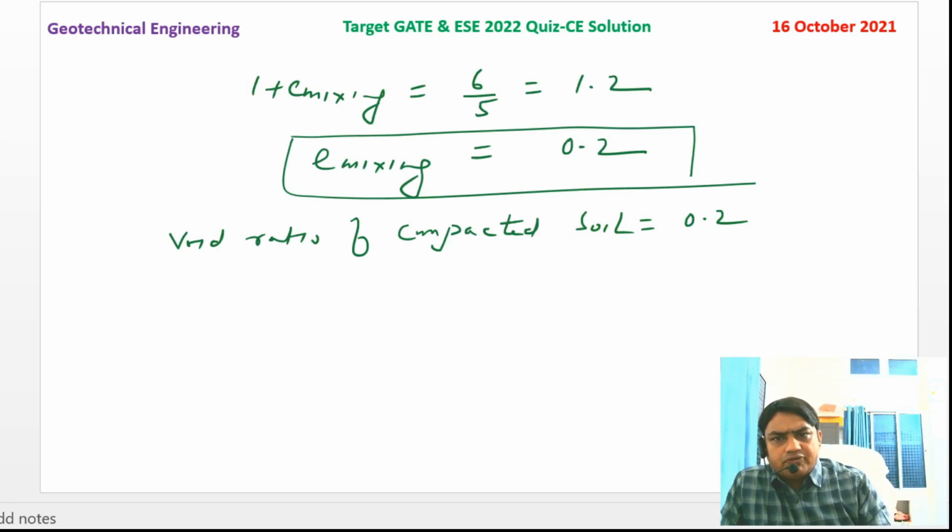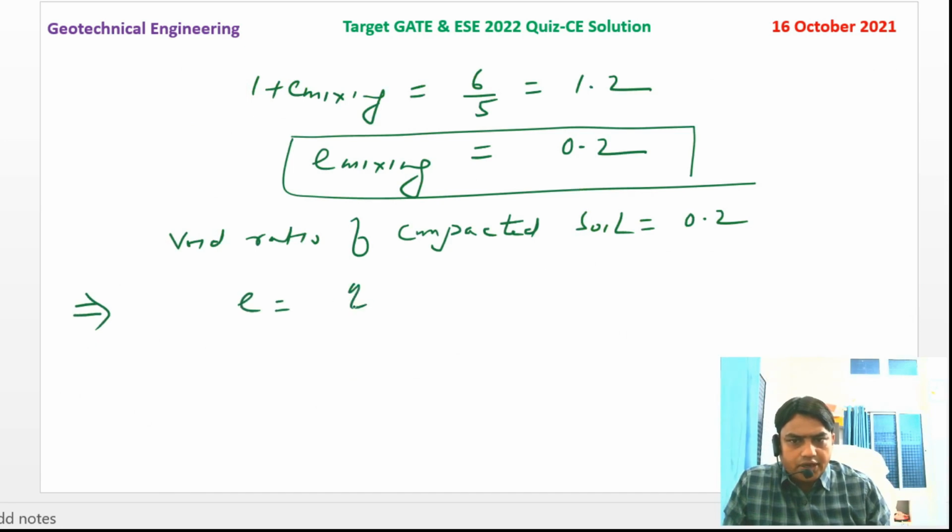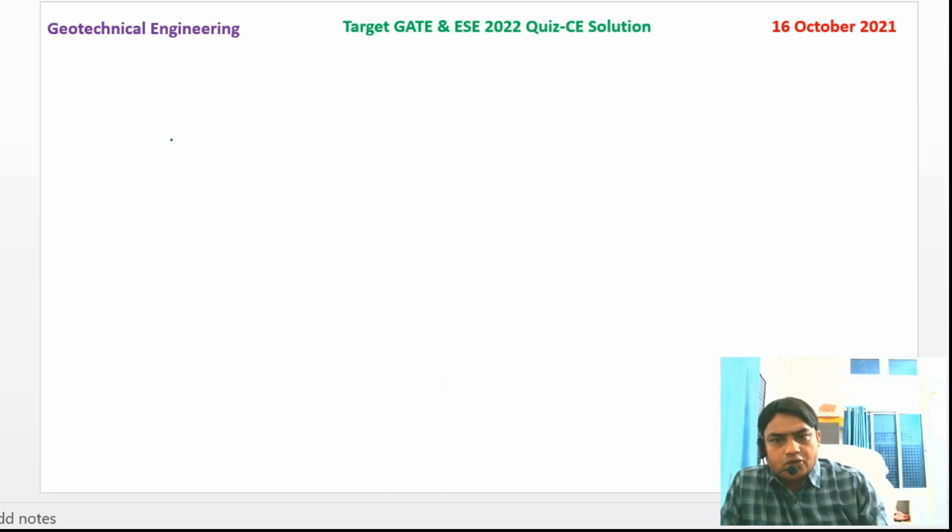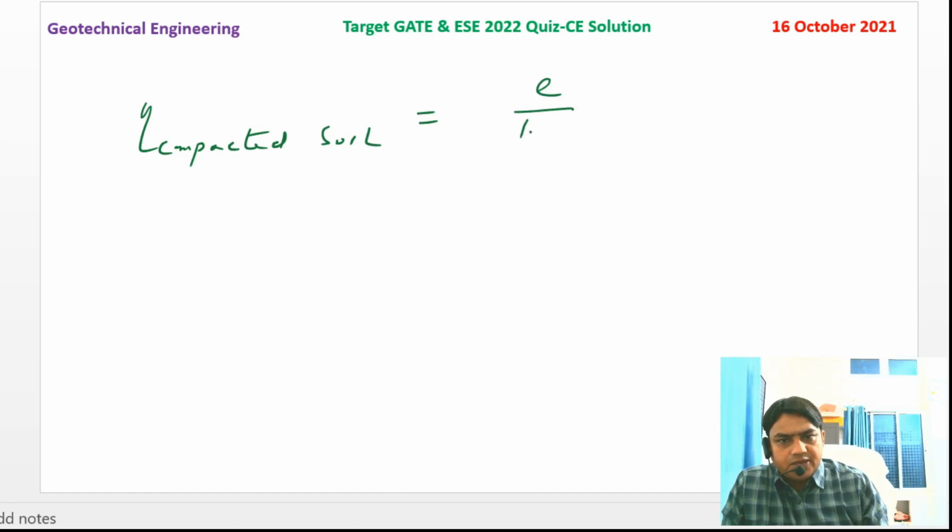We have the relation between porosity and void ratio: void ratio is equal to eta by 1 minus eta, or porosity can be written in terms of void ratio as e by 1 plus e. So the porosity for the compacted soil is e divided by 1 plus e. It will be 0.2 divided by 1.2, so it will be 1 by 6.